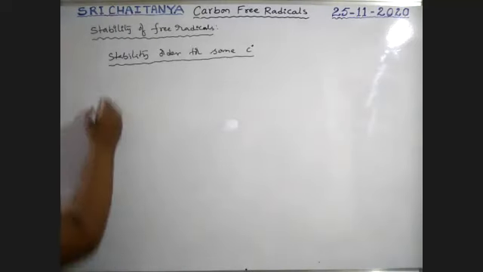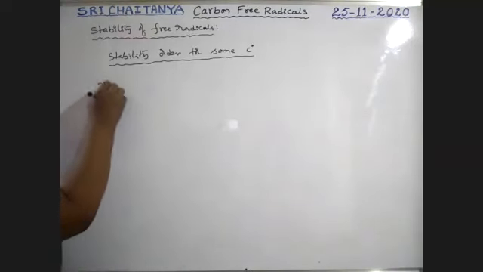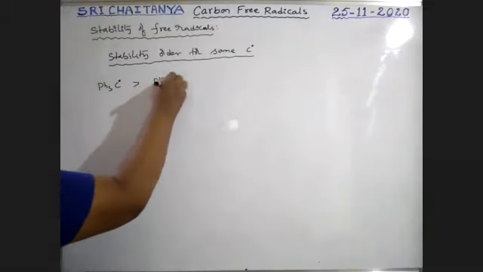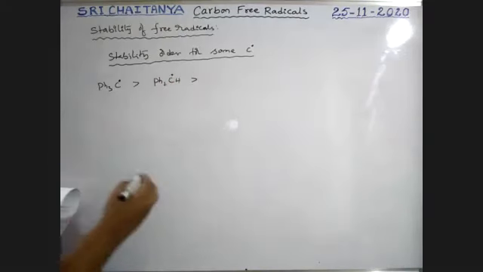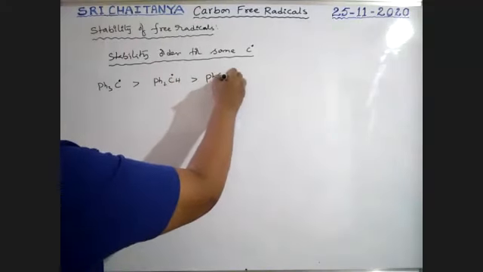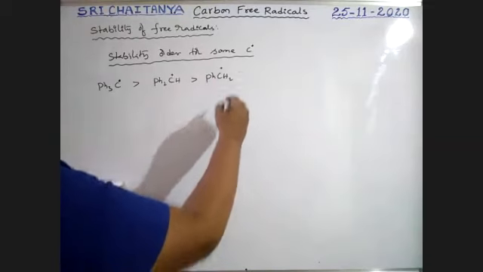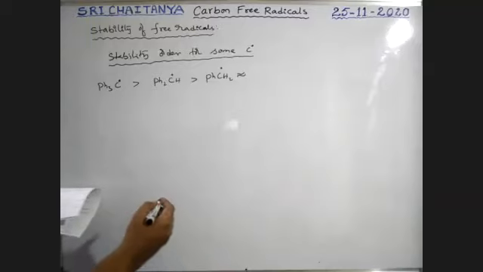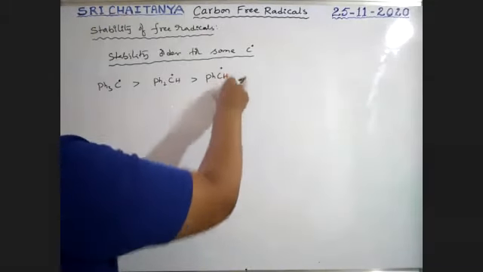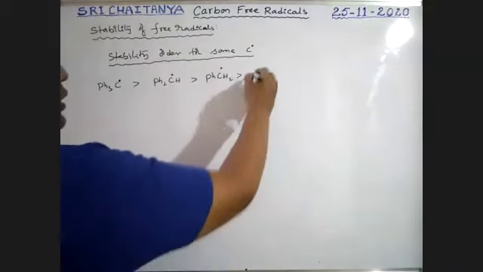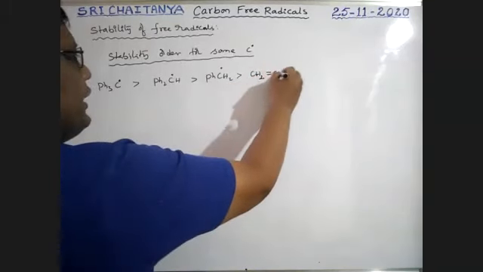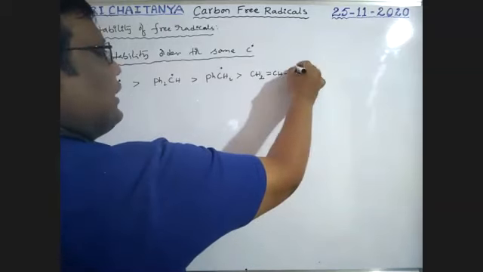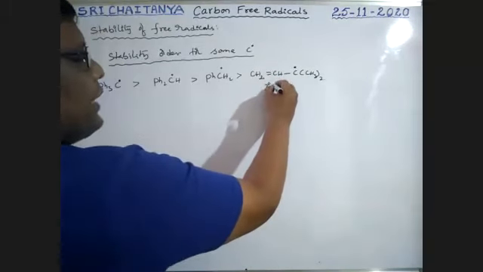Triphenyl carbon free radical, more resonance structures: Ph3C radical is more stable than Ph2CH radical, which is more stable than PhCH2 radical, which is almost equal to, see here boys, and greater than CH2=CH-C(CH3)2 radical. It is a tertiary allylic.